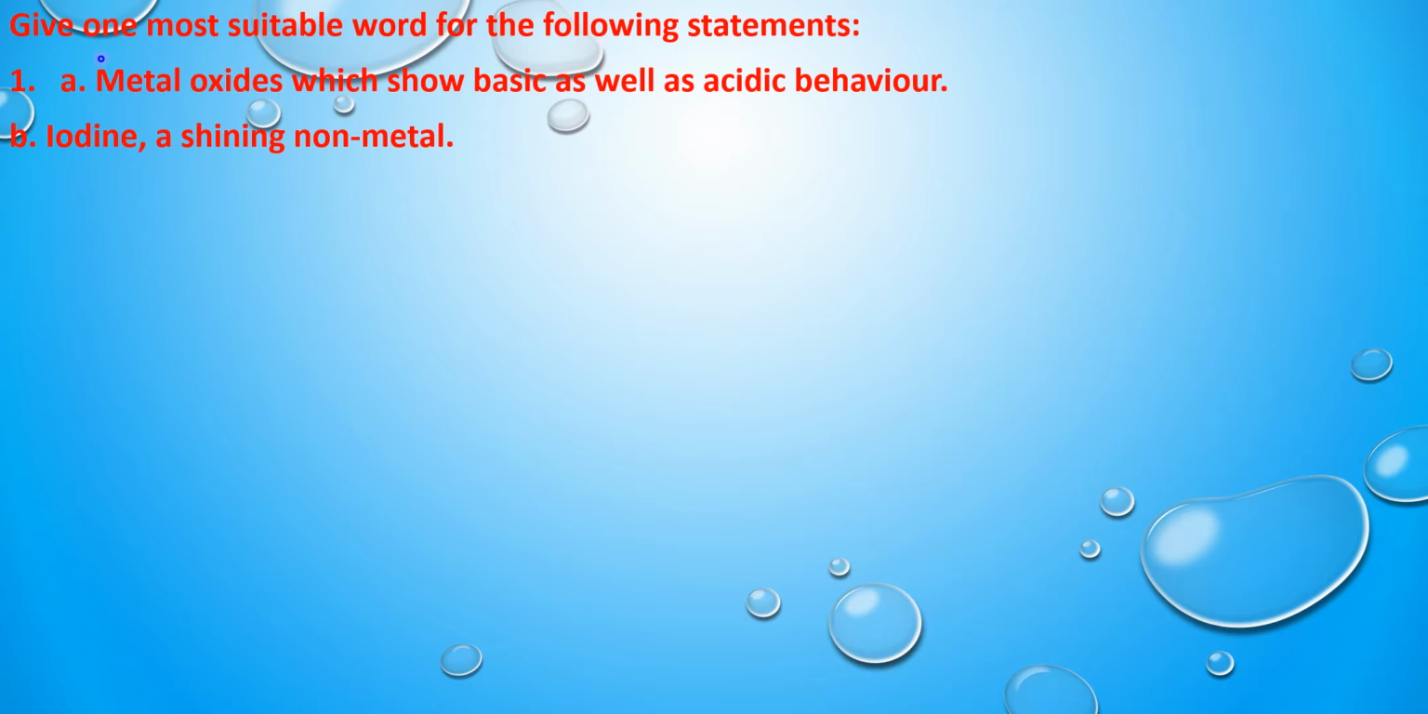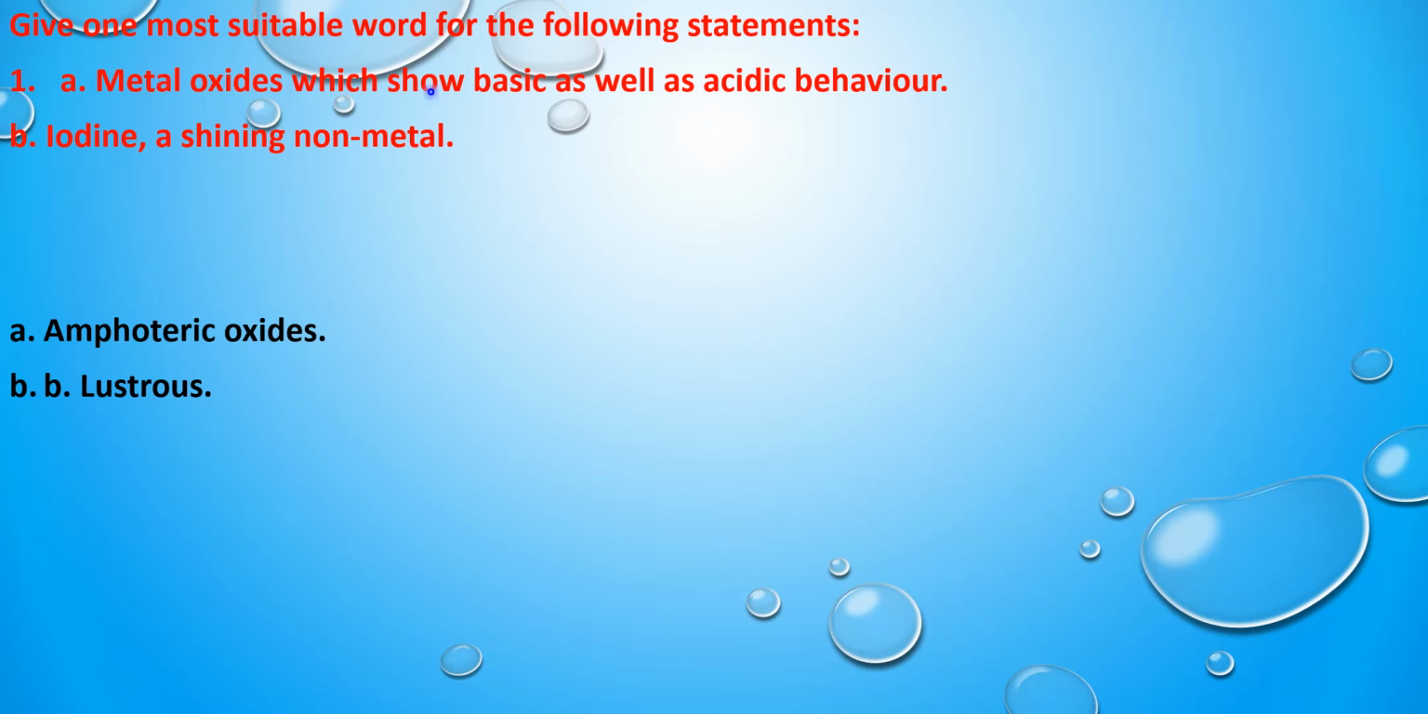The first question is, give one most suitable word for the following statements. They have given two statements. For these two statements, we have to give suitable words. First statement is metal oxides which show basic as well as acidic behavior, and second statement is iodine, a shining non-metal. So for these two statements we have to give suitable words. We shall see the answer.